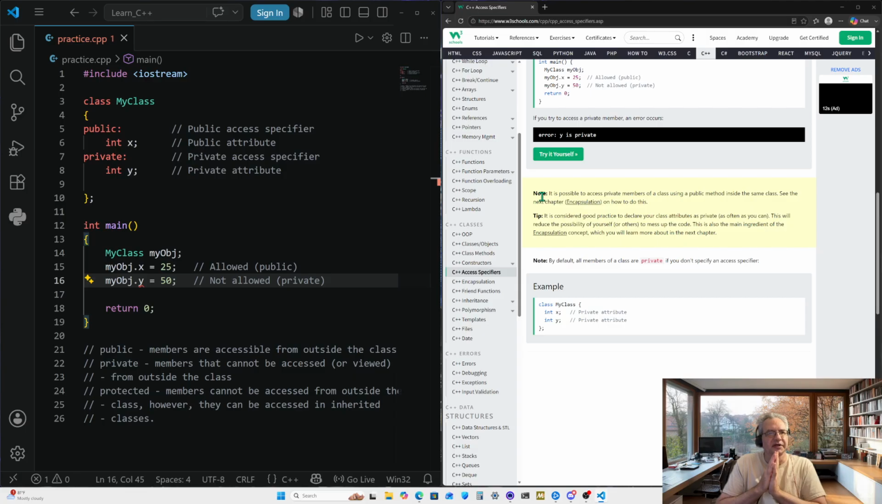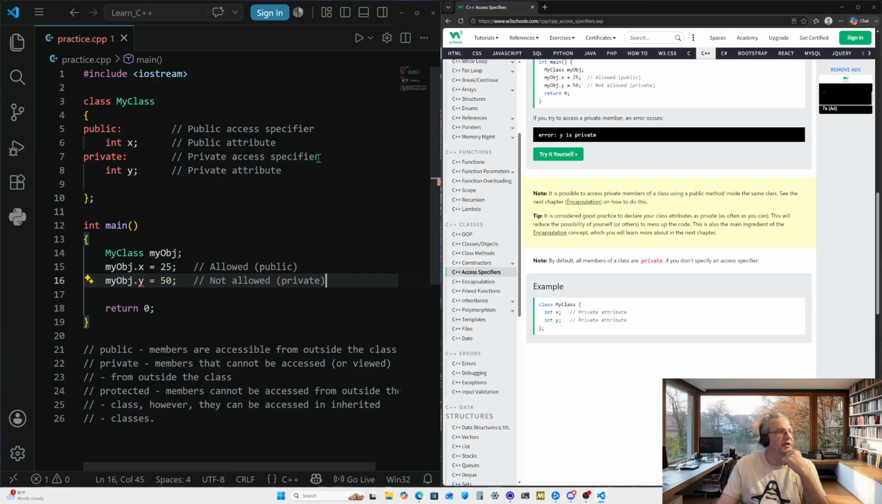There's another note down here. Note, by default, all members of a class are private if you don't specify an access specifier. So if we don't have private, public, or protected, by default, when we start putting members in there, all those members become private by default.